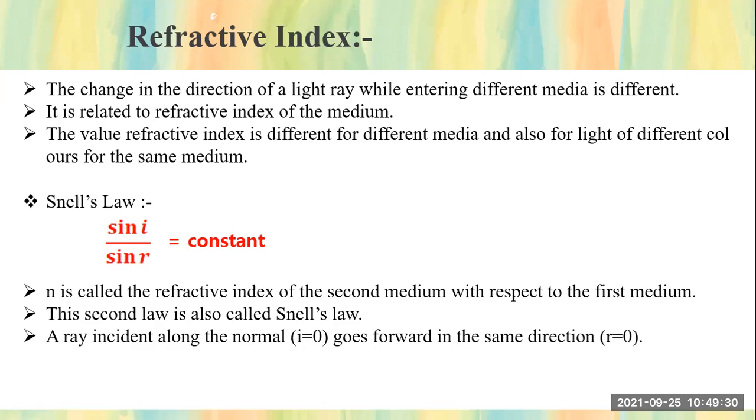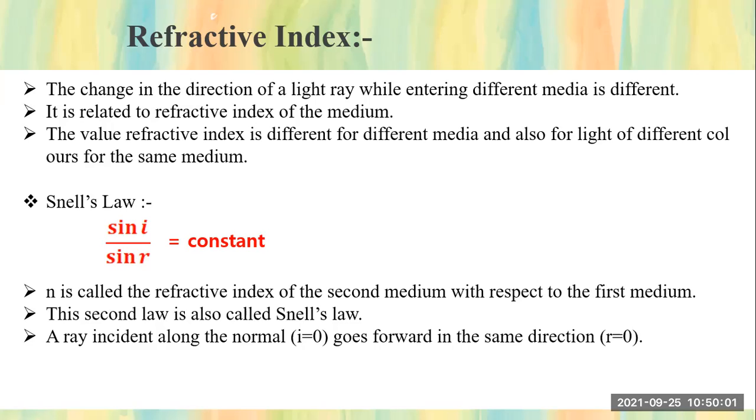They depend on the refractive index of that media. The value of refractive index is different for different media. It is not the same for all media. Also, for light of different colors, the refractive index will be different.